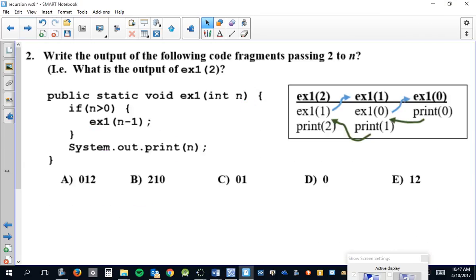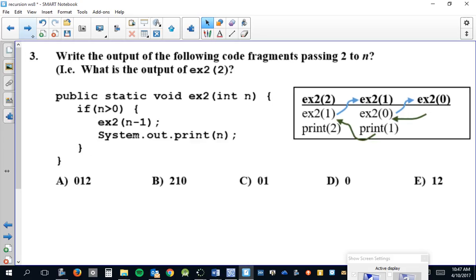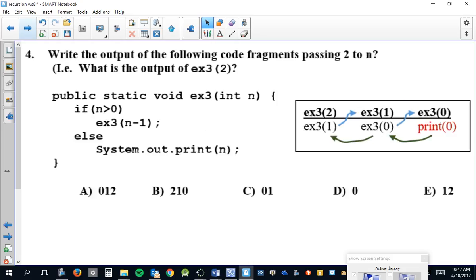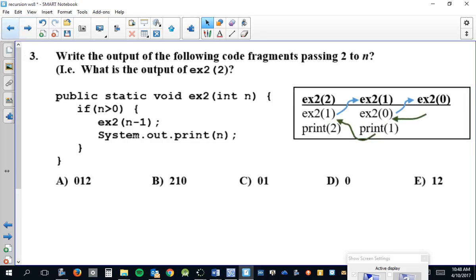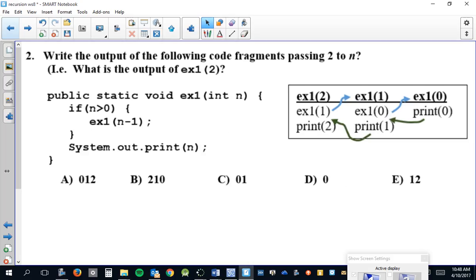All right, number 2. And first of all, I want you to notice number 2, 3, and 4 are almost identical. The difference is number 4 is an if else. Number 3, everything's conditional. In other words, both the recursive call and the print are part of the if statement. Number 2, the recursive call is conditional, but the print will happen every time. Right? So that's the difference. But the recursive calls are the same.